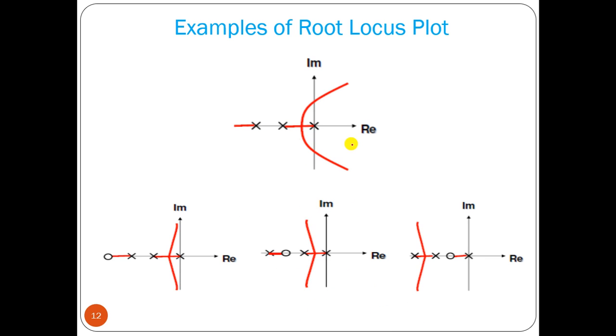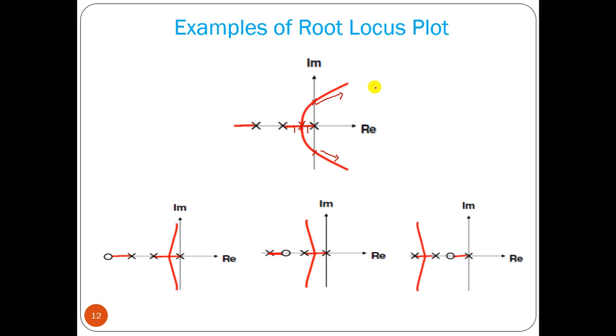Let us take one example. Here we have three poles. What you can see is that this pole comes here, and this pole comes here. Between this and this range it will be overdamped. When these two poles come to this point, it becomes critically damped, and then it keeps going, and when this pole comes to this point, it will be marginally stable. After that it becomes unstable.